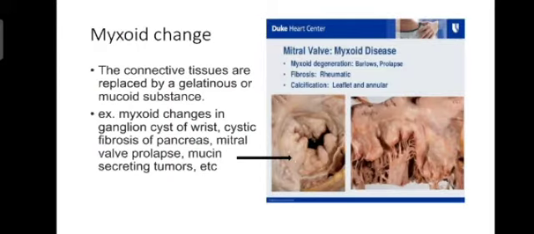Second is myxoid changes. In myxoid changes, connective tissue is replaced by a gelatinous or myxoid substance. This is the picture of a mitral valve polyp, in which there are myxoid changes in the mitral valve. Myxoid changes are also seen in ganglionic cyst of the wrist, cystic fibrosis of the pancreas, and mucin secreting tumors.